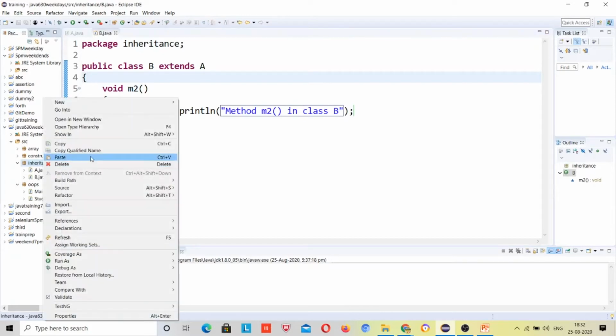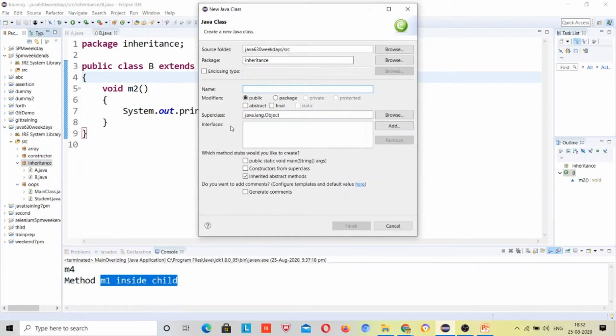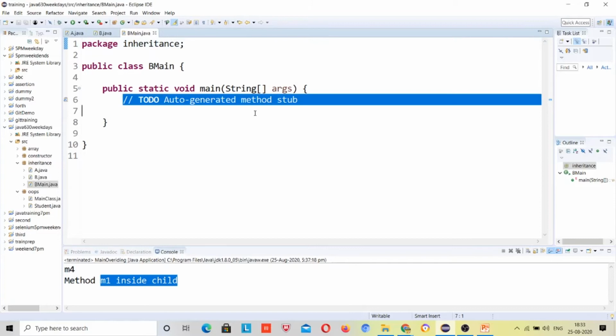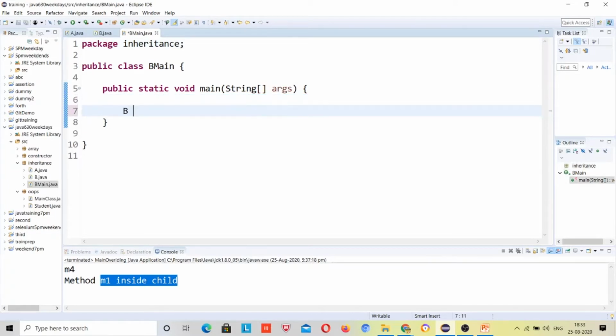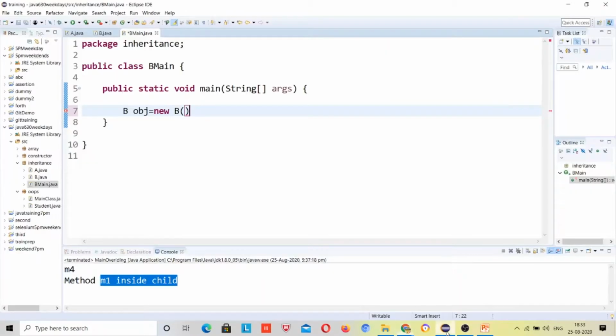Now I will make the object of class B. So here I will write the main method: B object equal to new B. Now I will call the methods m1 and m2.